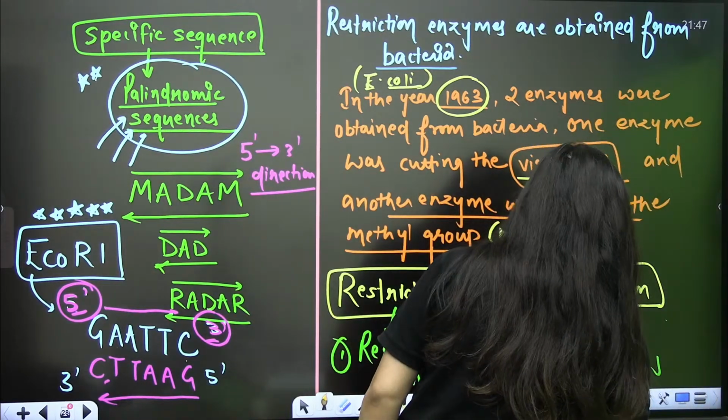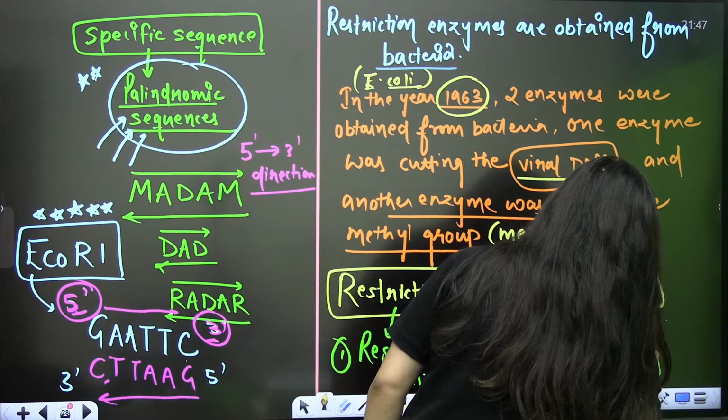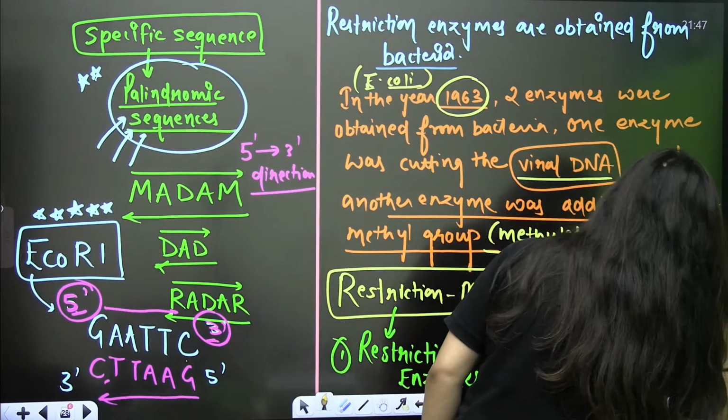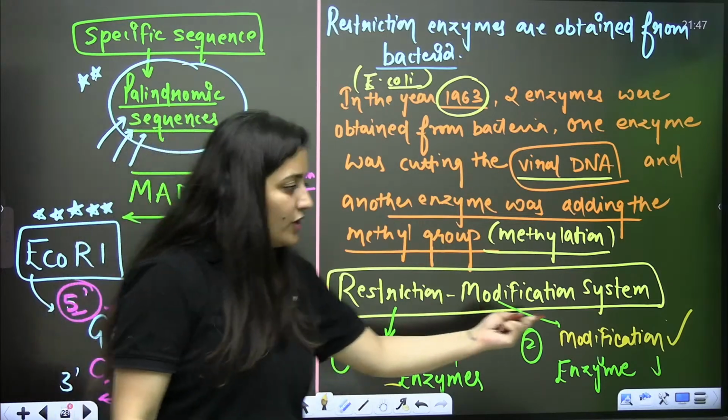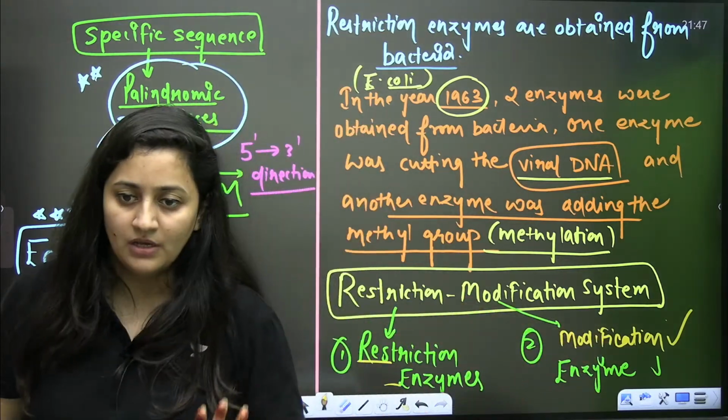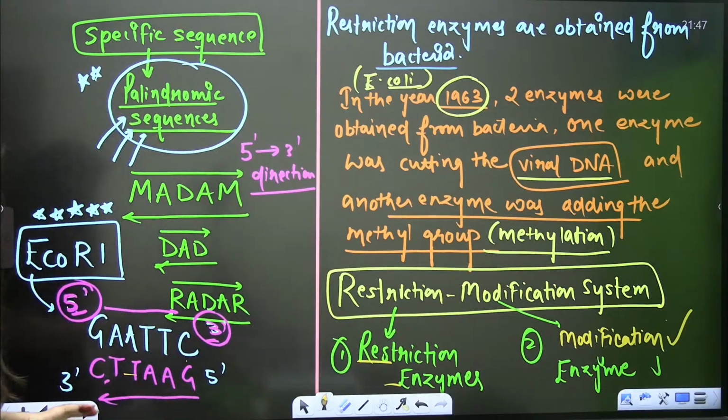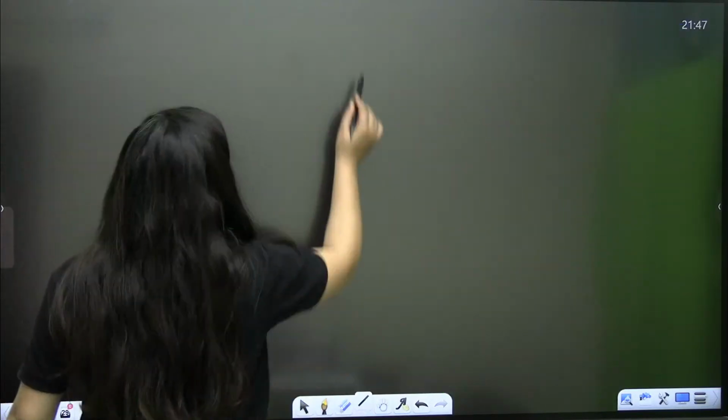It is the modification enzyme. So you know that the restriction enzyme will make a cut, and the modification enzyme will add a methyl group. Now I will tell you the function here.